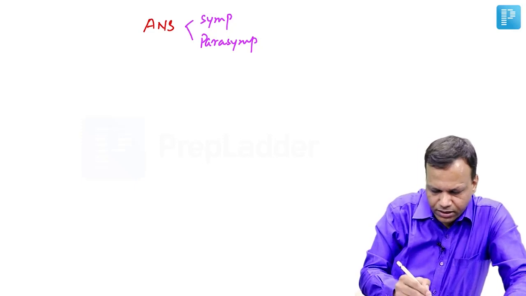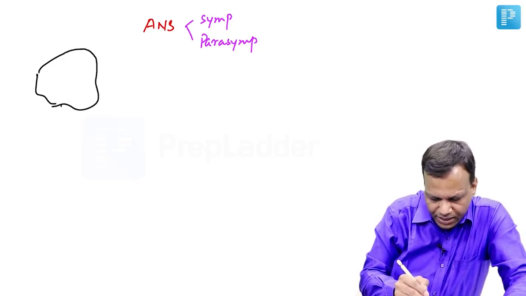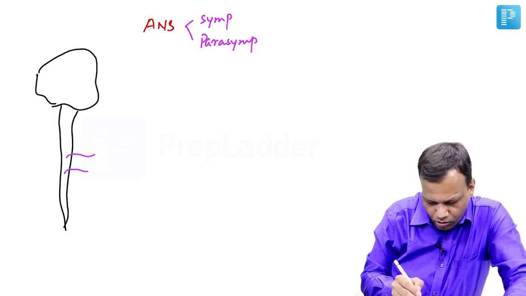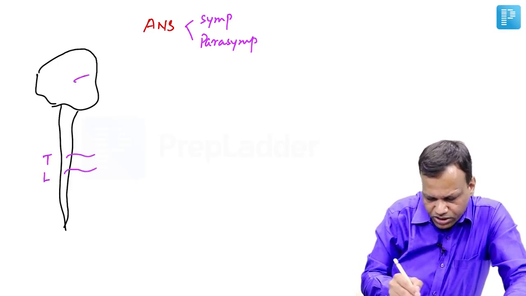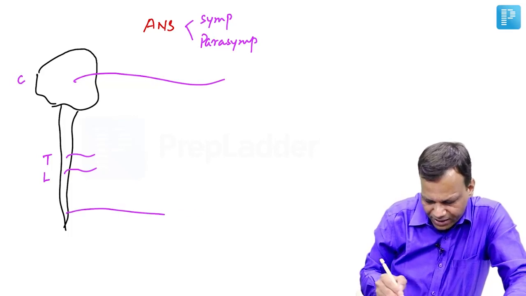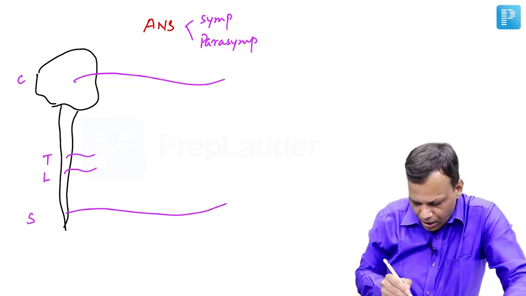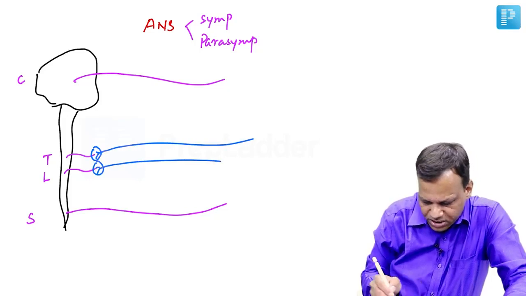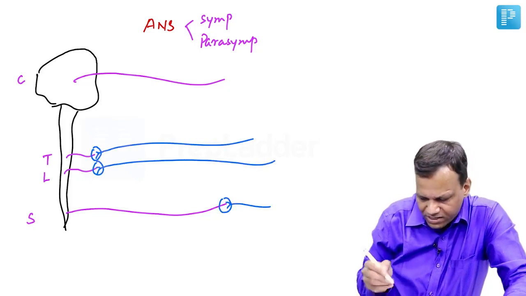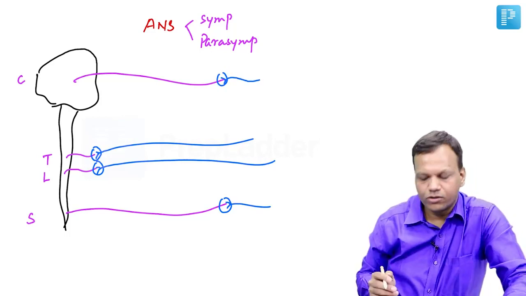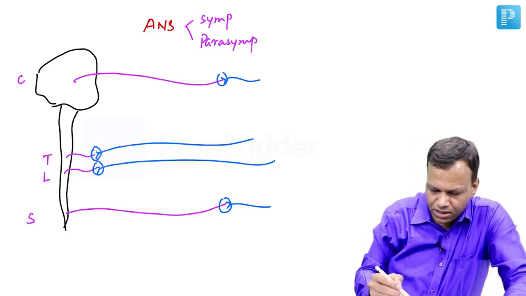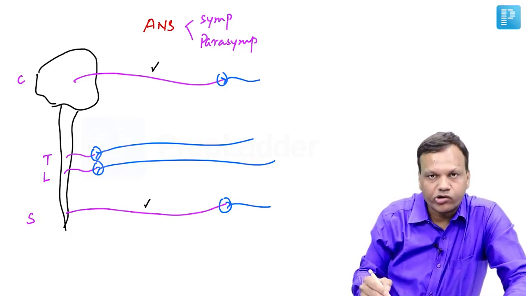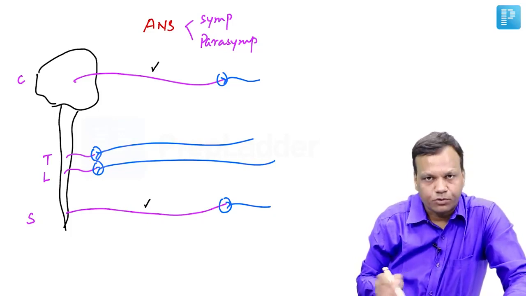First of all, the basic criteria of dividing into sympathetic and parasympathetic is anatomy. The nerve fibers which originate from thoracolumbar are sympathetic, which originate from craniosacral are parasympathetic. After origin, both of them form connection in the ganglion. In sympathetic system, it is called sympathetic ganglion. In parasympathetic, it is called as parasympathetic ganglion. As the diagram clearly tells, the preganglionic neurons in the parasympathetic system are longer, postganglionic are smaller. In case of sympathetic, it is opposite.